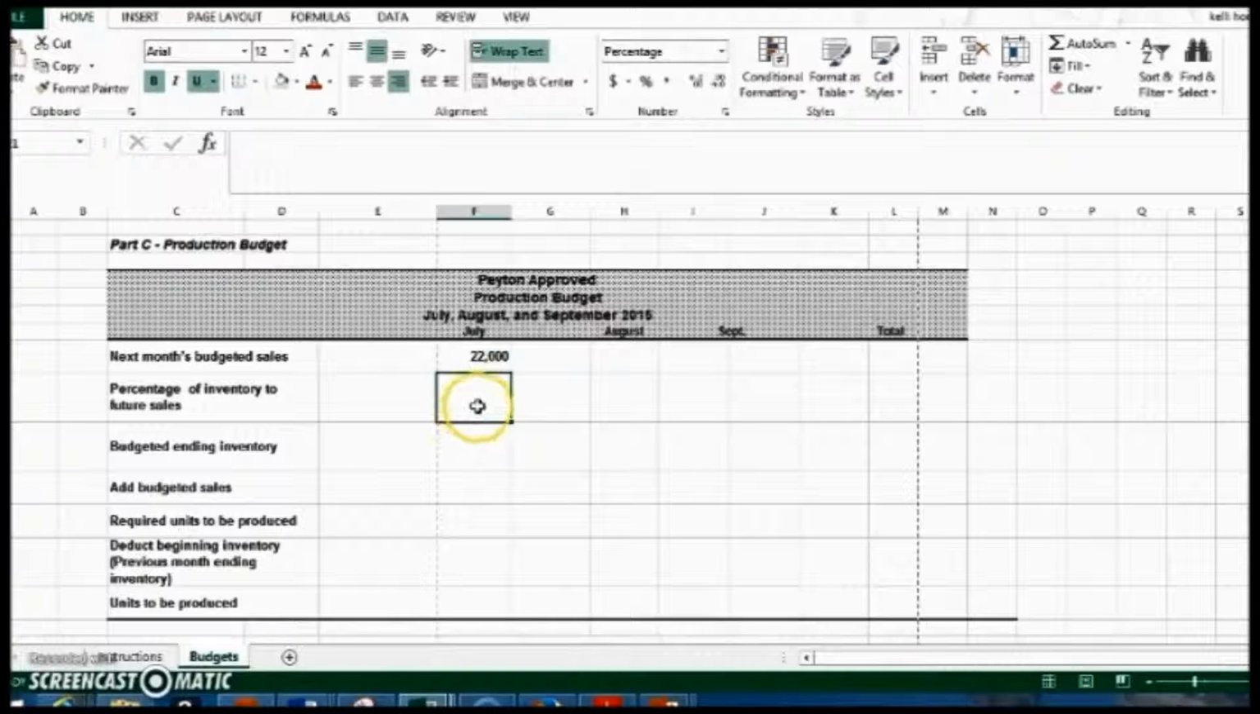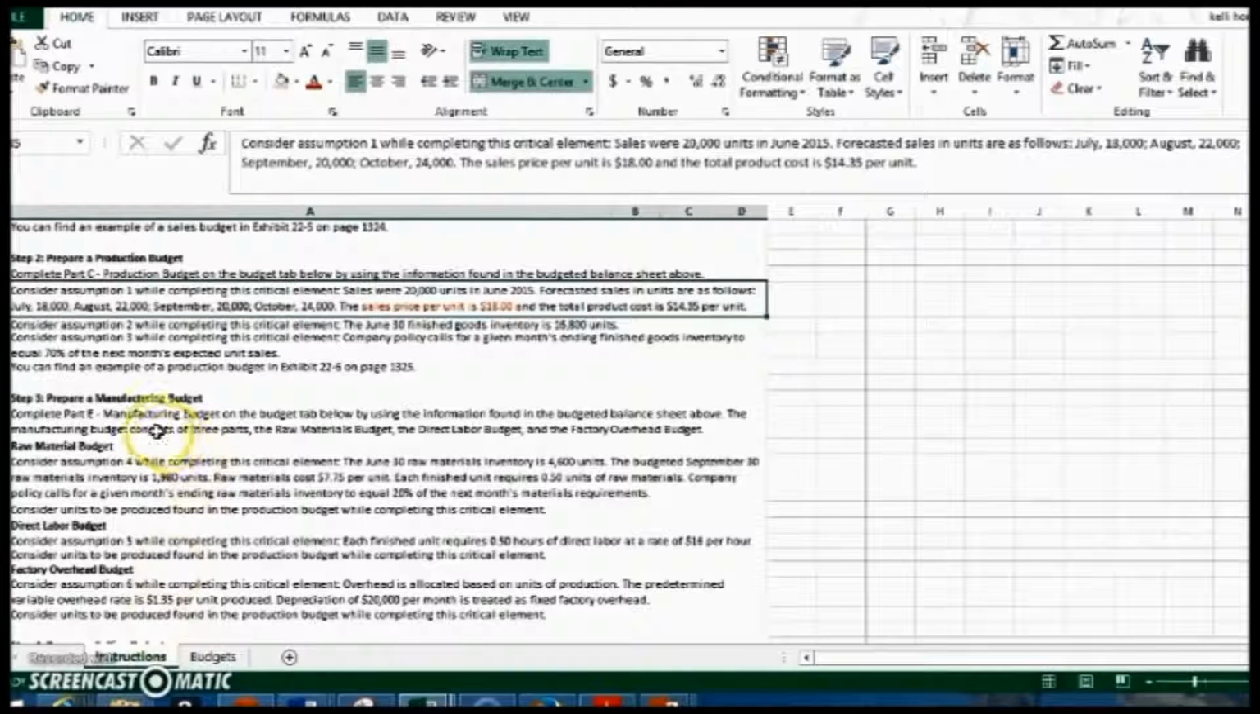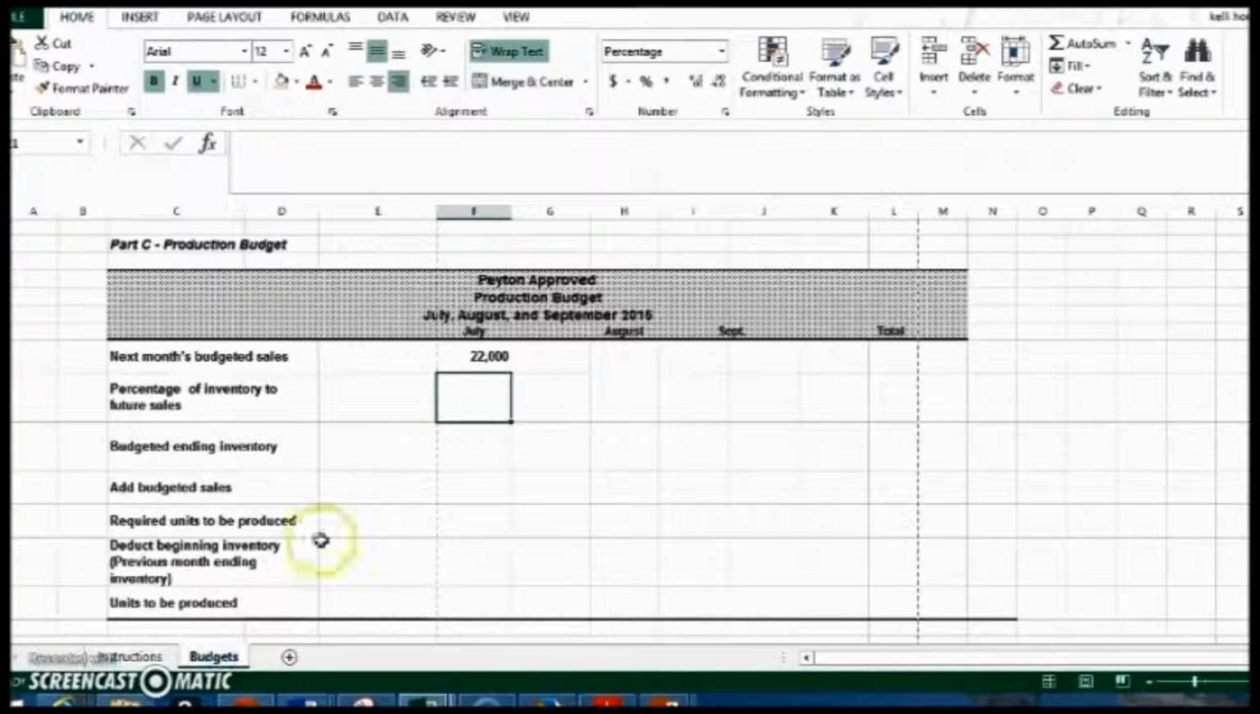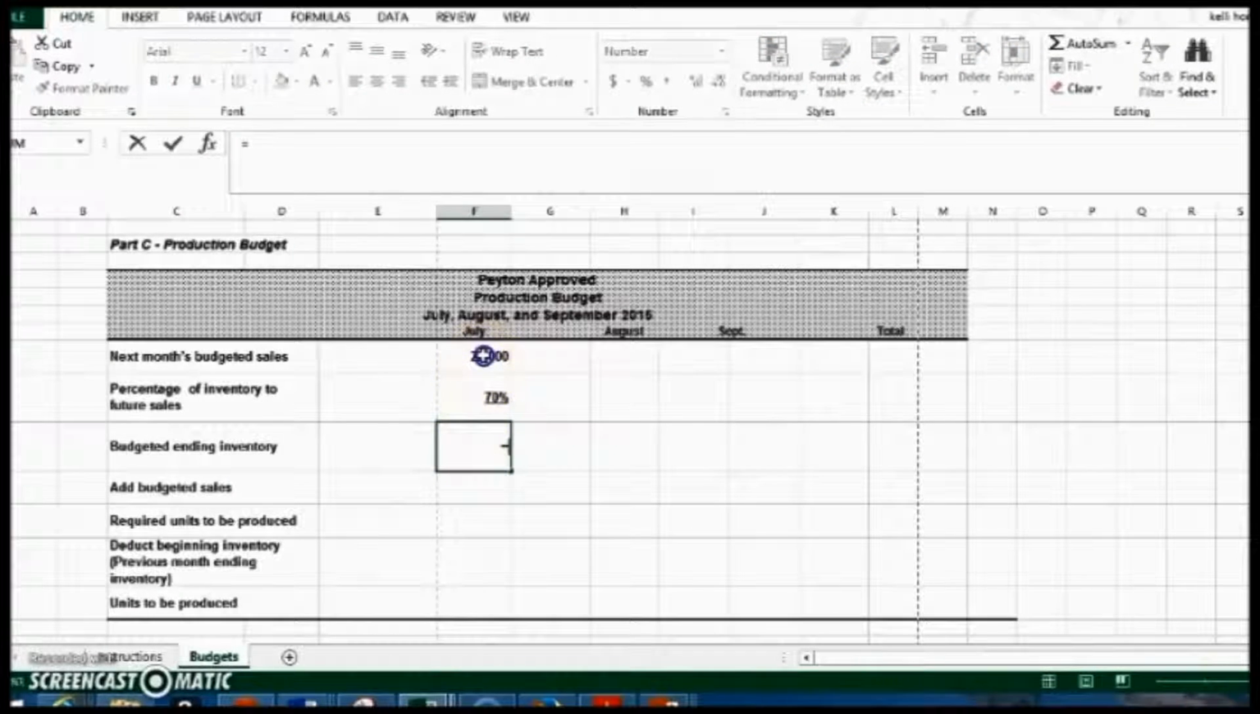The next thing it asks for is percentage of inventory to future sales. So what in the world does that mean? Let me go back over here and see if I can figure that out. If I read a little bit more on the production budget, down here at Assumption 3, company policy calls for a given month's ending finished goods inventory to equal 70% of the next month's expected unit sales. That's why I had to put in next month, because now I'm going to calculate 70% of that. So the ending month inventory is equal to 70% of the next month's sales.